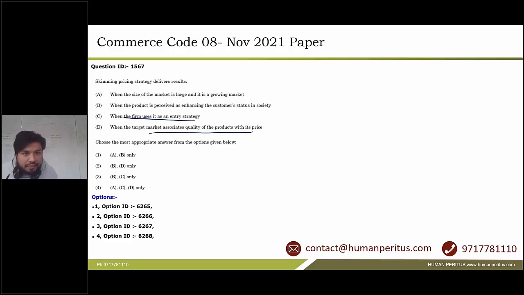Option D is when the target market associates qualities of the product with its price. Again, it is a case of luxurious goods, and that is why options B and D are the correct answer. This is given in option 2, and therefore 6266 is the correct answer.